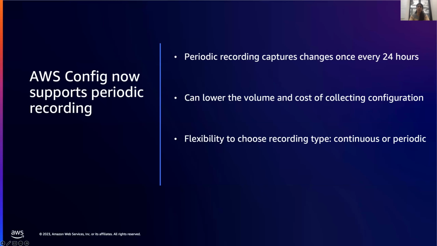Periodic recording captures the configuration changes and records once every 24 hours, reducing the number of changes delivered. You may consider this for your non-production workloads. It is a choice given to our customers: whether a resource should be continuously tracked or periodically tracked is a choice customers now have with this announcement.